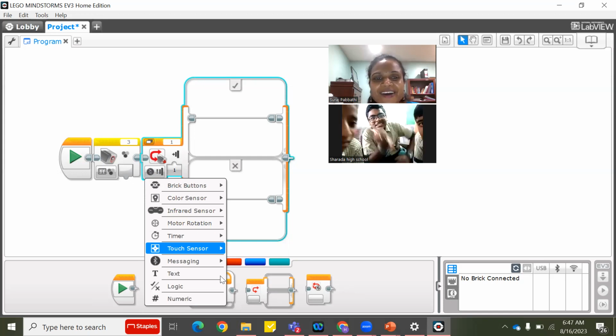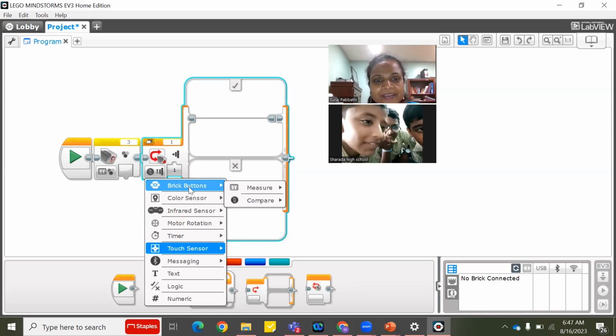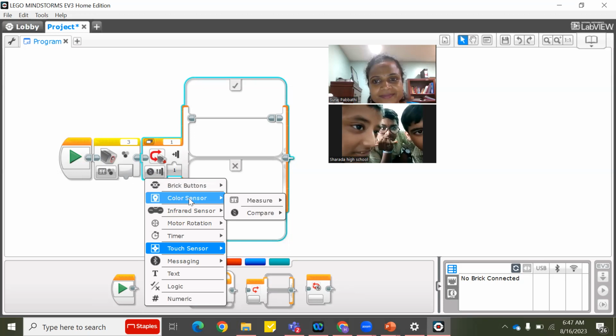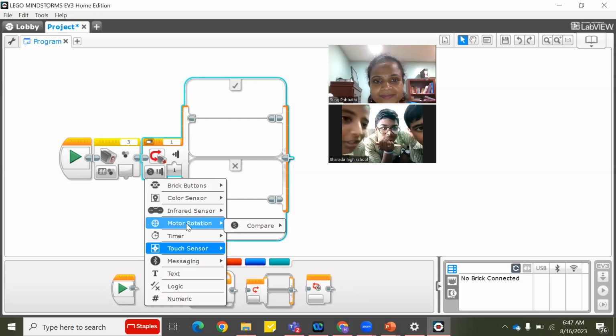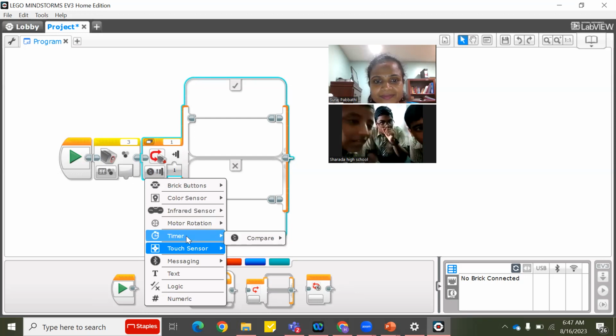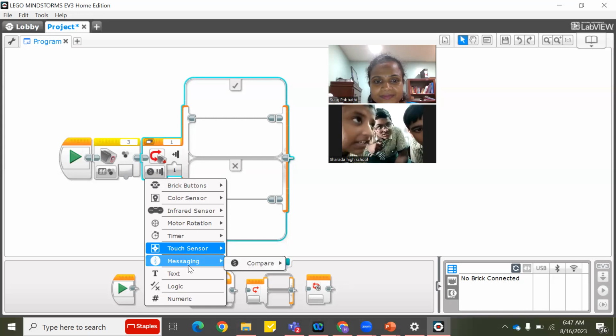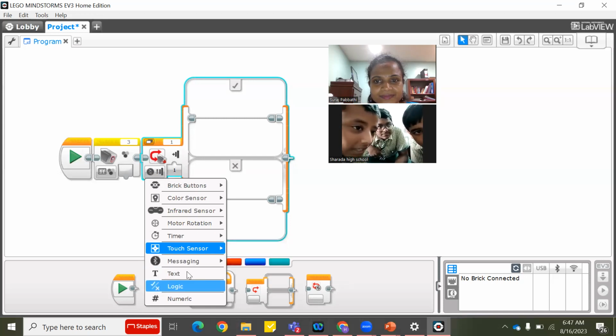Read the options. Read one by one. What is this? Color sensor. Infrared sensor. Motor rotation. Timer. Touch sensor. Messaging. Text.